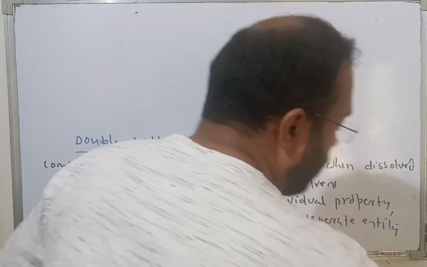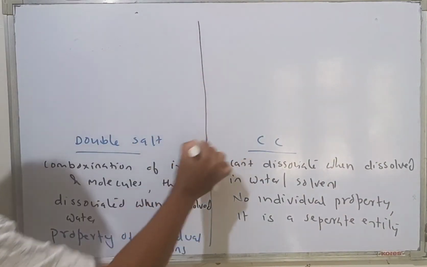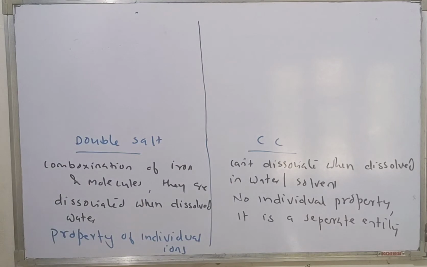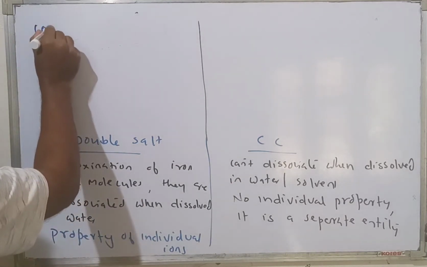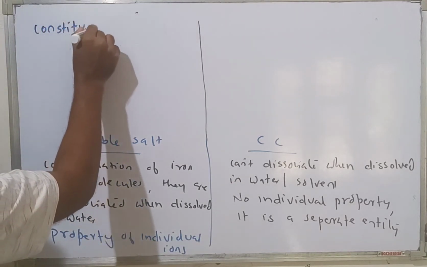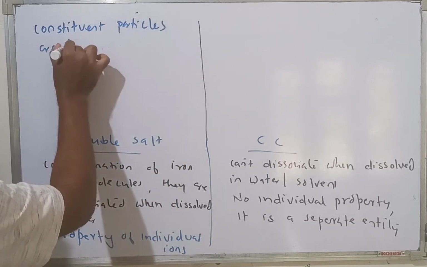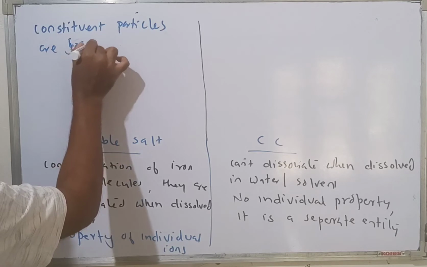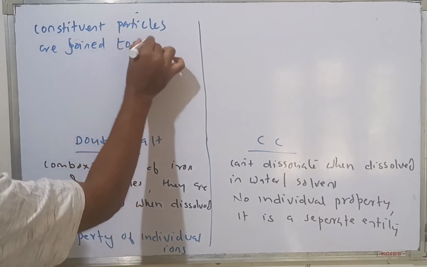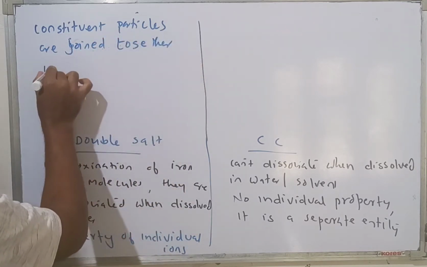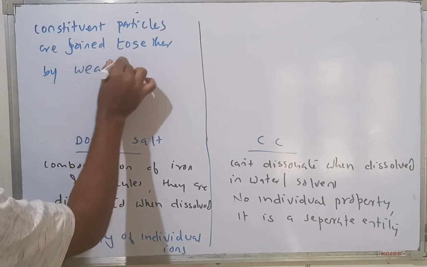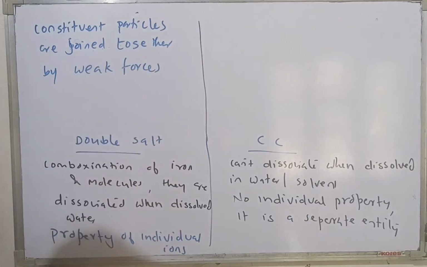Third point. In a double salt, the constituent particles are joined together by weak forces like van der Waals forces.